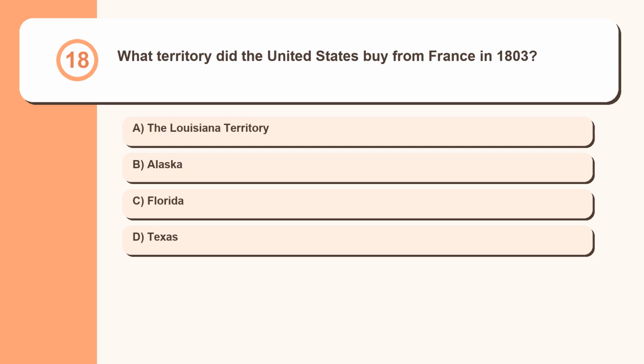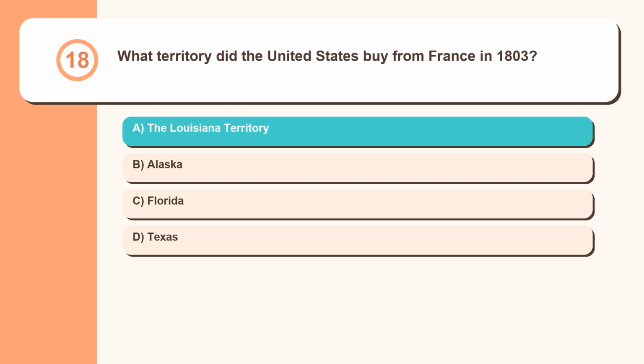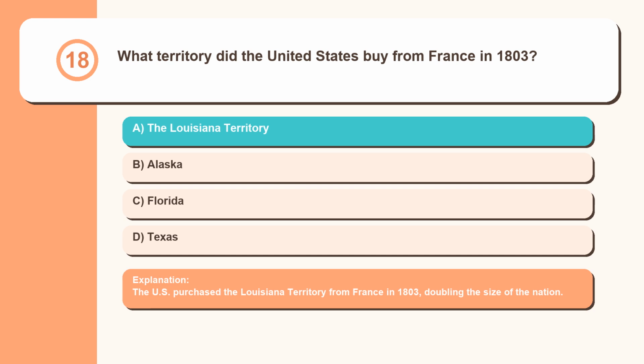Question 18. What territory did the United States buy from France in 1803? The Louisiana Territory, Alaska, Florida, Texas. The U.S. purchased the Louisiana Territory from France in 1803, doubling the size of the nation.